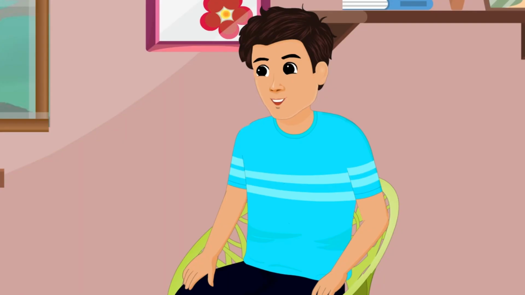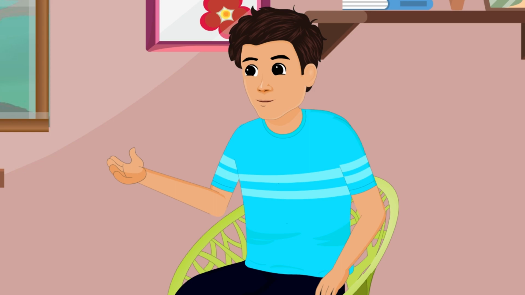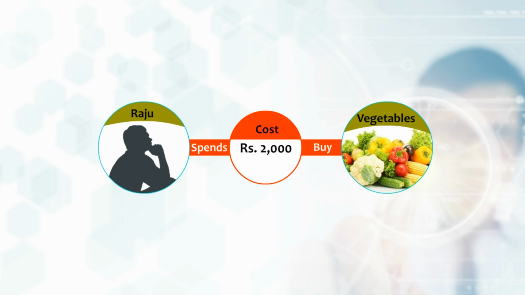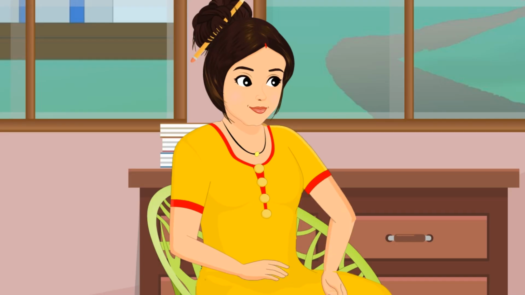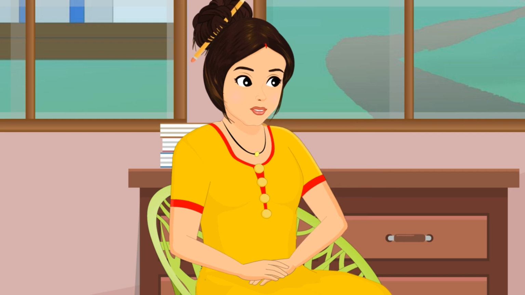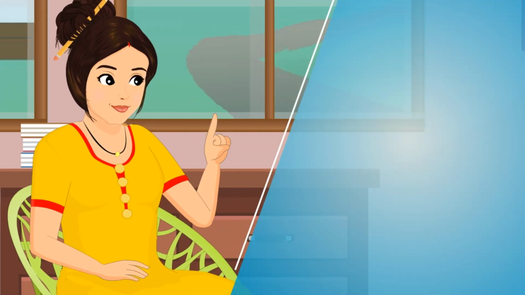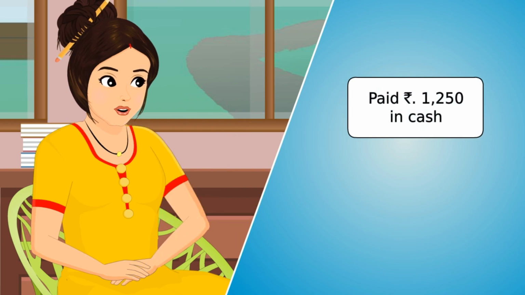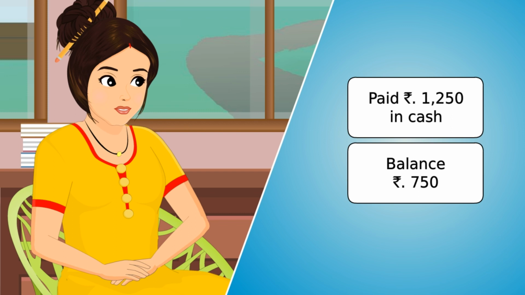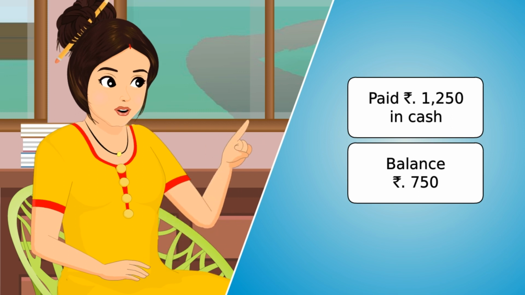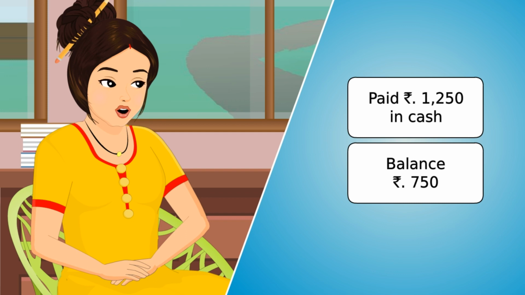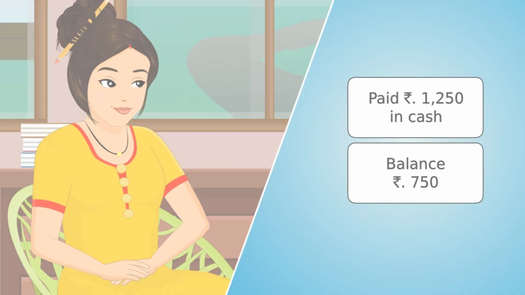Can we apply equity in the case of Raju the Thelawala, ma'am? Definitely, Anil. If you look back at Raju the Thelawala, you will remember that he paid Rs 2000 in cash to buy vegetables. This time, let's make some changes in his business dealings again. Suppose he paid Rs 1250 in cash to buy vegetables, and he bought the balance Rs 750 worth of vegetables on credit. He will pay his vegetable supplier the Rs 750 after 2 weeks.